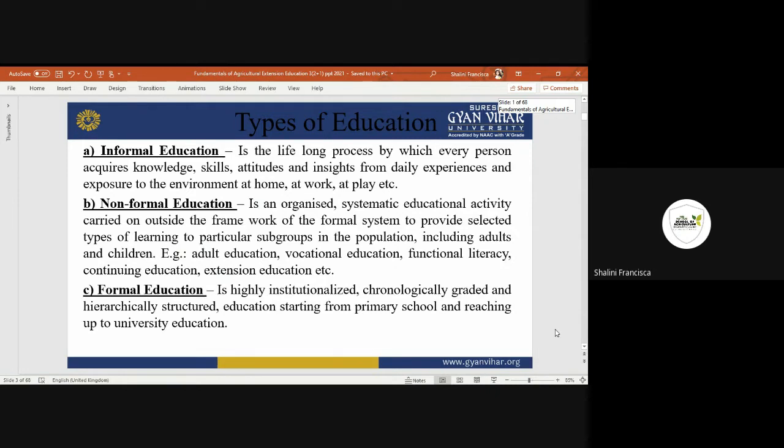Then extension education is there, like on a particular topic, we are going to the people and teaching them and giving them our experience of what we have felt and what they do, and how we are going to combine both of the things together and come up with solutions. In our daily life, if we want to understand what non-formal education is, it is directly adult education.